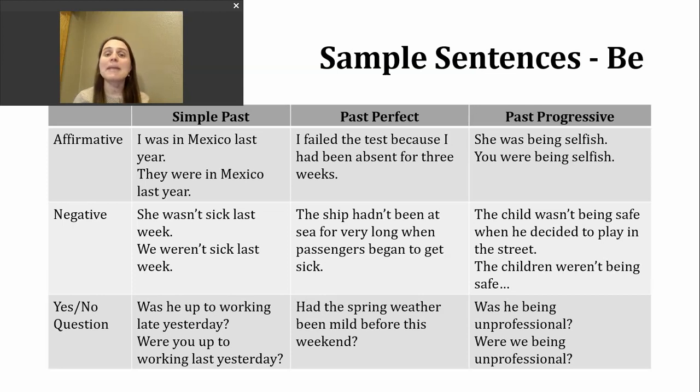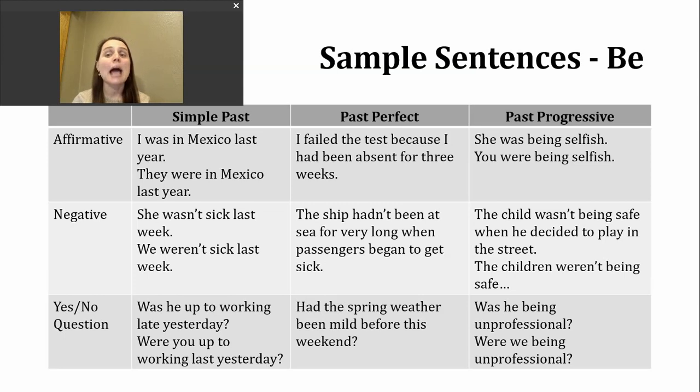Finally, if we want to make a yes or no question in the past perfect, we're going to start with had, then our subject, and then the participle form of the verb. Here's an example. Had the spring weather been mild before this weekend?